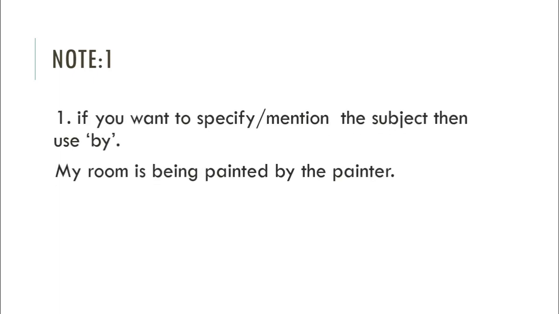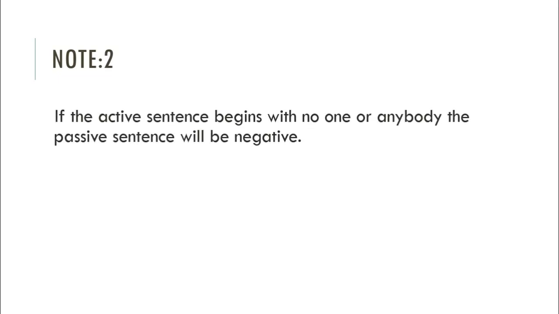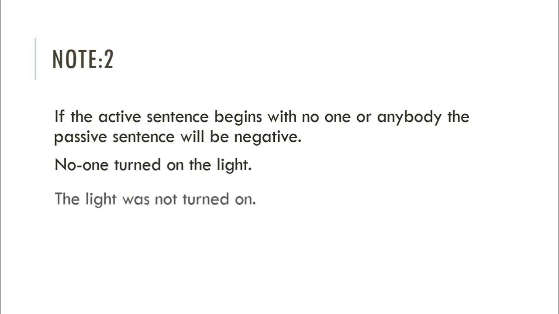So here you have a note. Note number 1: if you want to specify or mention the subject, then use by. For example, my room is being painted by the painter. Note number 2: if the active sentence begins with no one or anybody, the passive sentence will be negative. No one turned on the light. The light was not turned on.